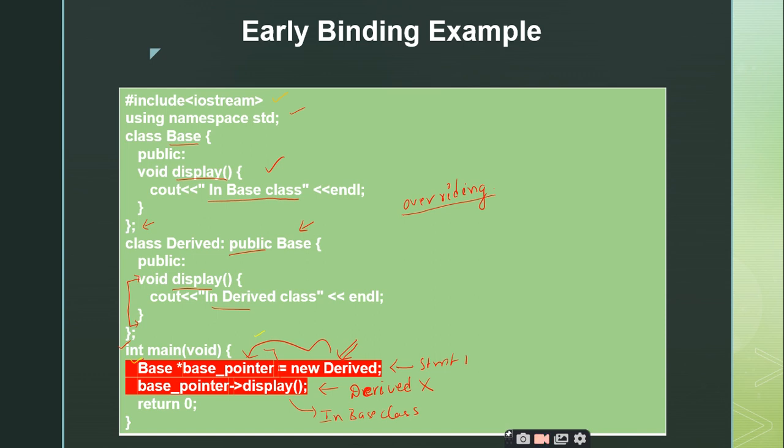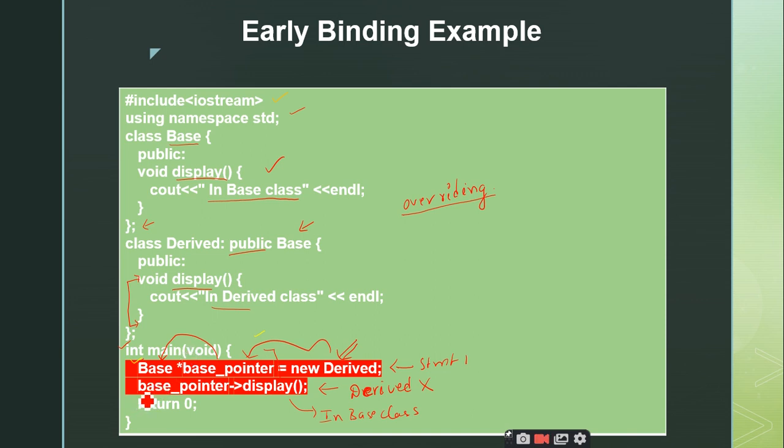Yes, sir. Right. So during the compile time, the compiler will come to know that you are creating a base pointer, and this base pointer is linked with this base class. So at the compile time itself, the compiler gets a clear idea that this base pointer is going to be a pointer to this base class. So it will keep in mind that whatever you write after this, that means you are going to store the derived class object inside the base pointer, is not considered. Why? Because the mapping of this base pointer with the base class is done at the compile time.